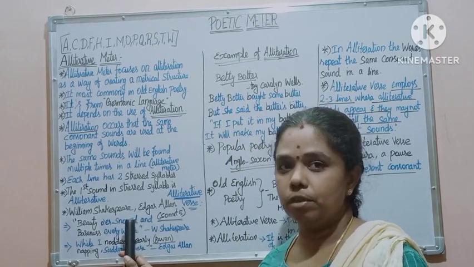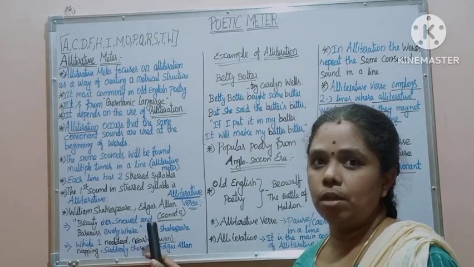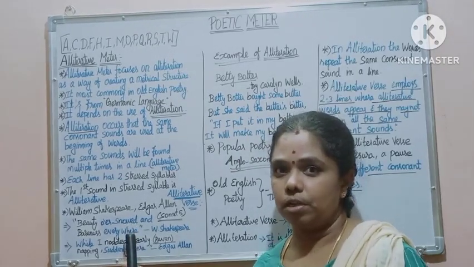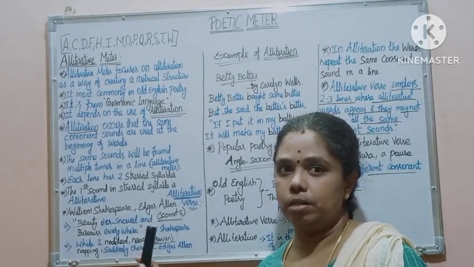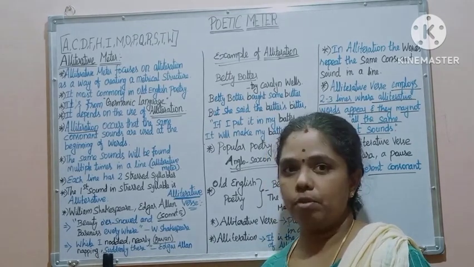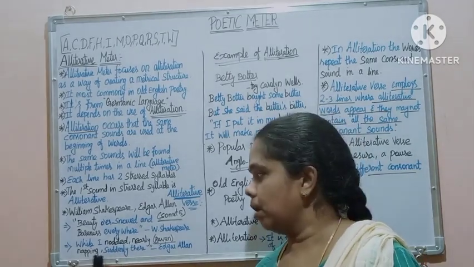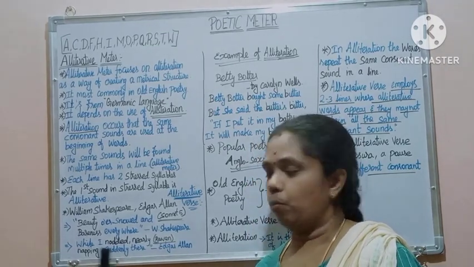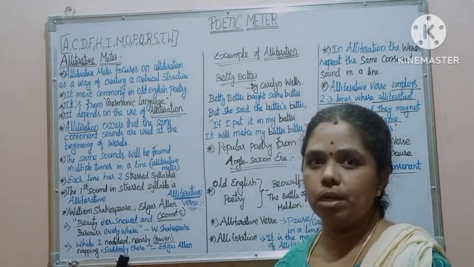In alliterative verse, there is a pause in the middle of the line. So we can easily identify alliterative verse by the caesura in a line. Edgar Allan Poe's famous poem is The Raven. One of the lines from his poem is "while I nodded, nearly napping, suddenly there came a tapping."